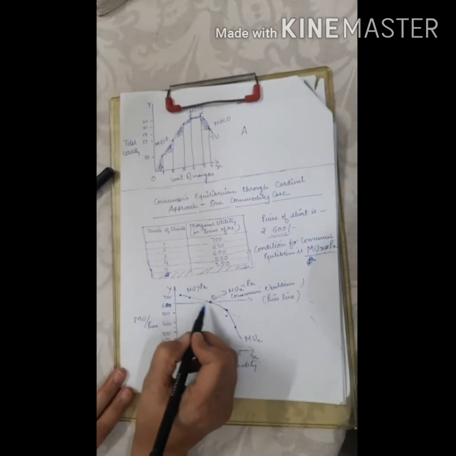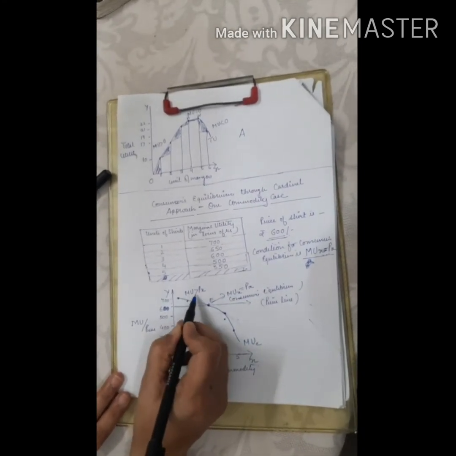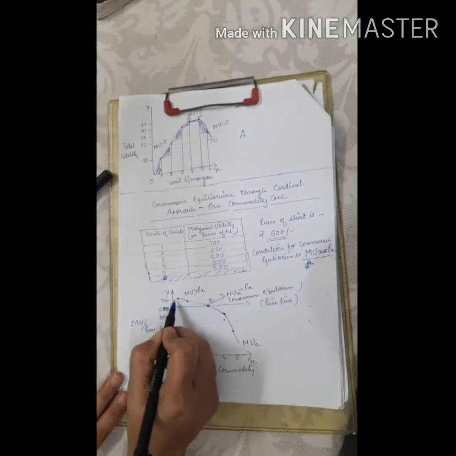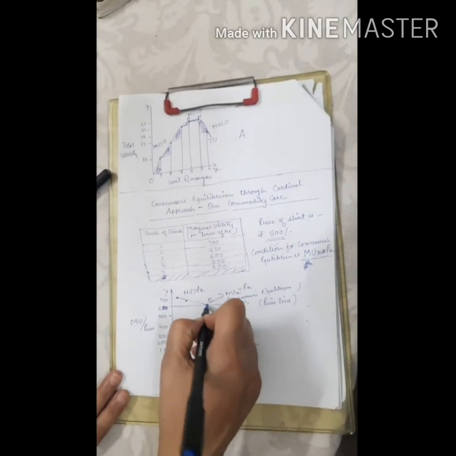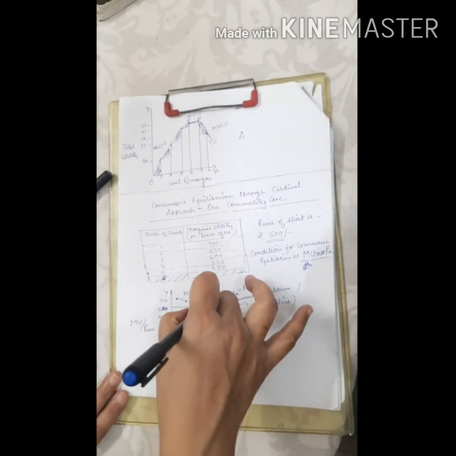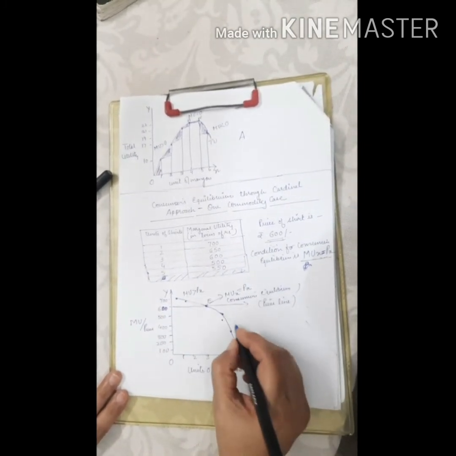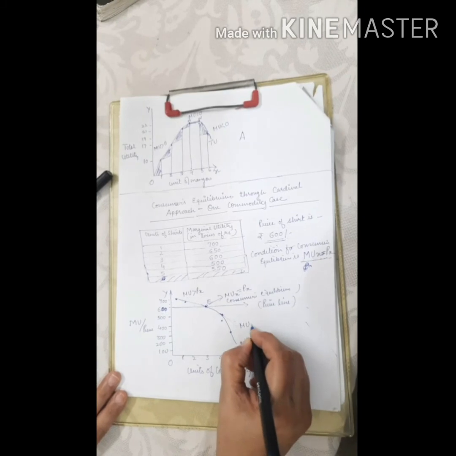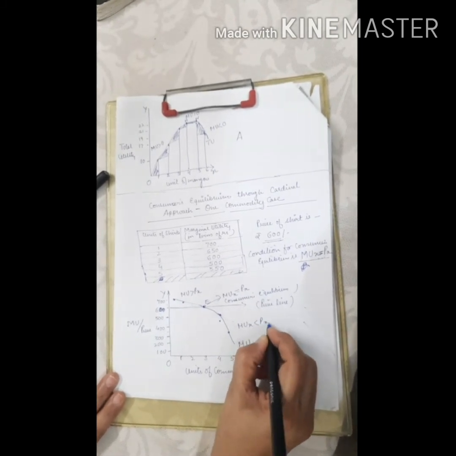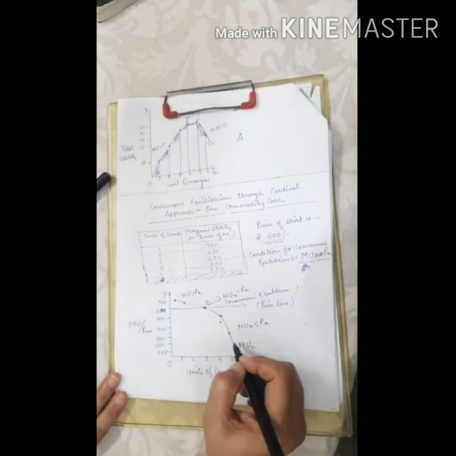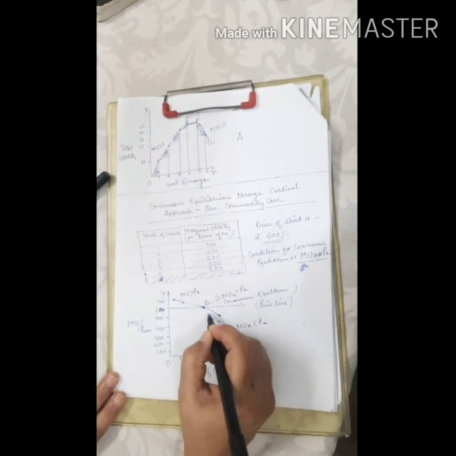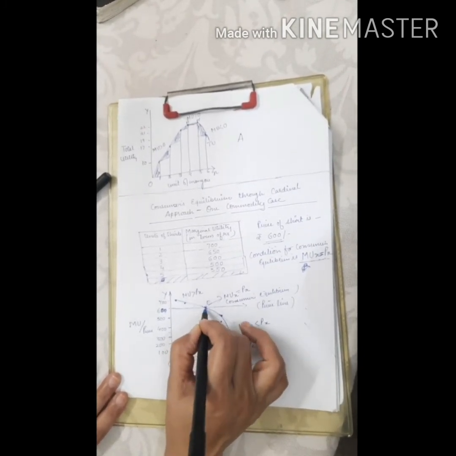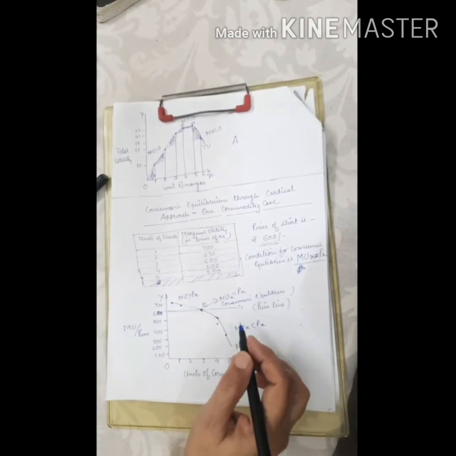So during this range, since MU of x is greater than price of x, the consumer is increasing his satisfaction by purchasing more units. Here is the level of satisfaction equilibrium, and below it MU of x is less than price of x, and we said that if MU of x is less than price of x, the consumer can purchase less in order to maximize his satisfaction. So these are the three conditions.